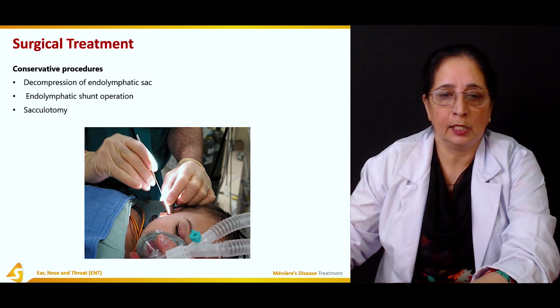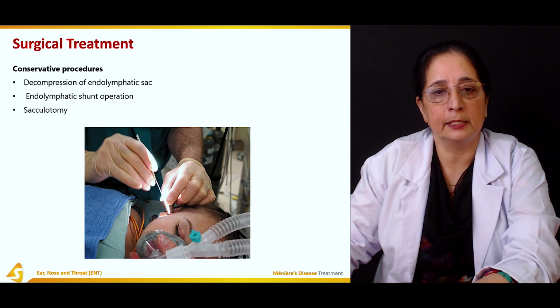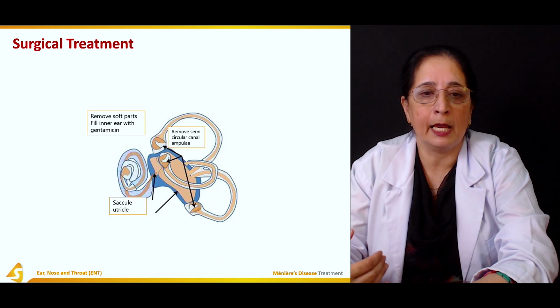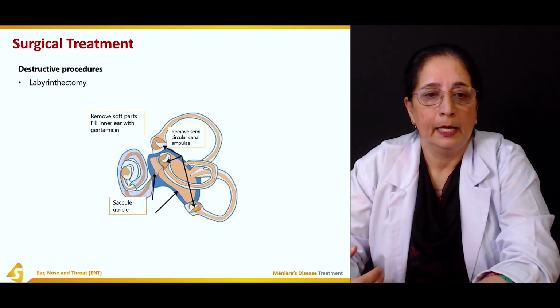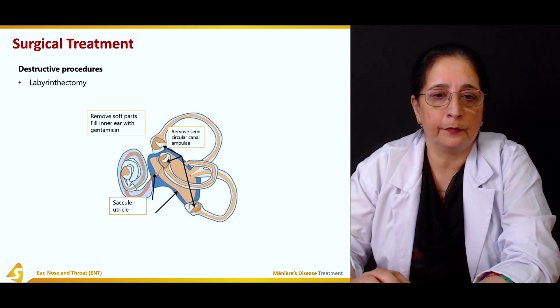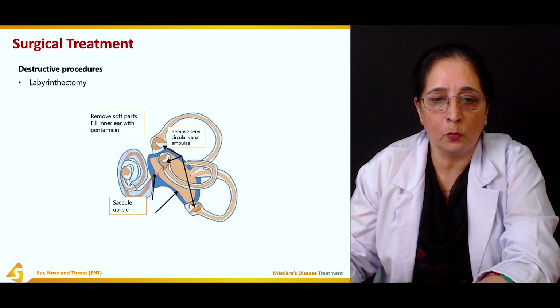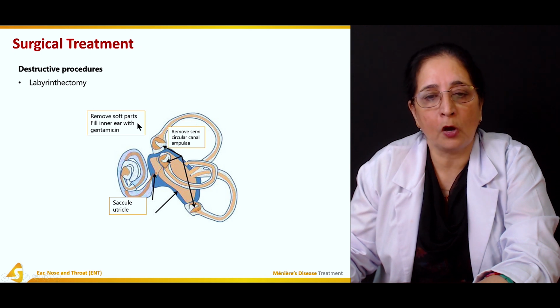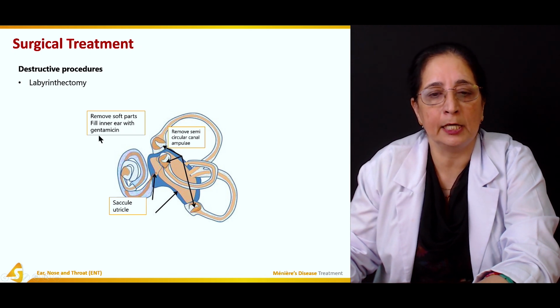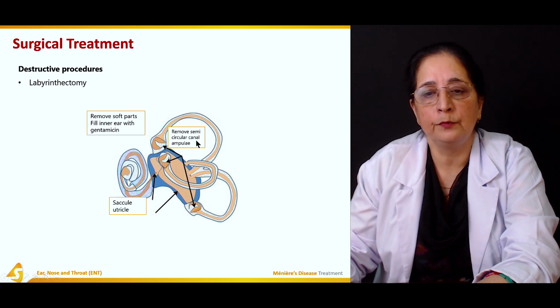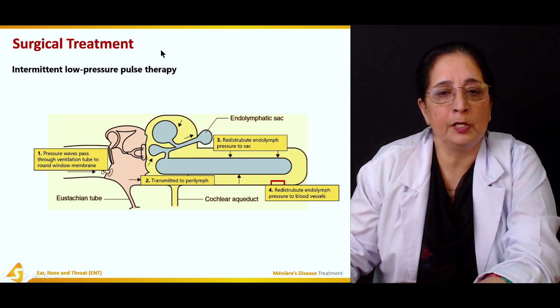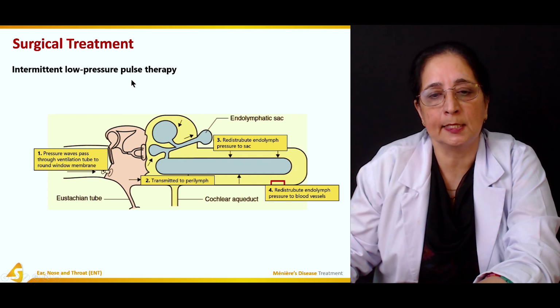Then we have another surgical treatment, which is the destructive procedure. One was conservative procedure, then we have destructive procedures. In this, labyrinthectomy is performed, in which the labyrinth is removed. This is the saccule and utricle. We remove the soft parts, fill the inner ear with gentamicin, and then remove the semicircular canal ampullae. So labyrinthectomy is performed. Then another surgical treatment is intermittent low pressure pulse therapy.